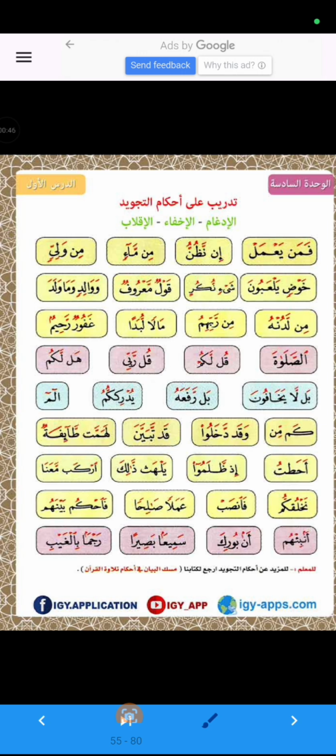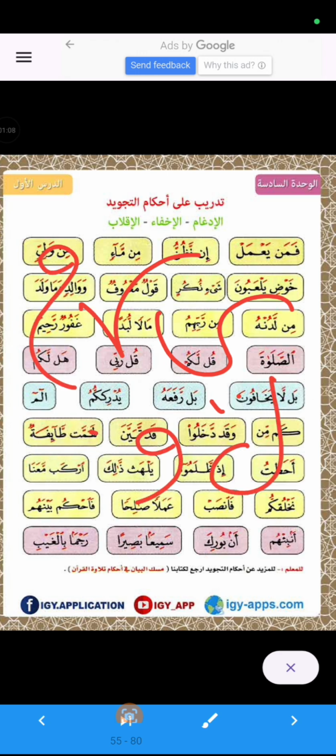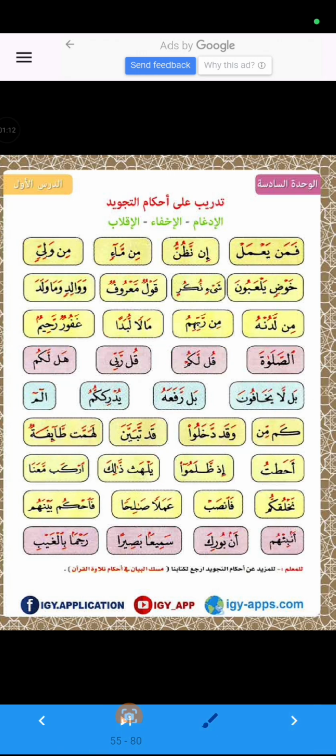Especially, we will understand what is idgham. So, idgham means to merge. There are 6 letters of idgham. They are ya, ra, mim, lam, waw, noon. We can combine them in yarmaloon.